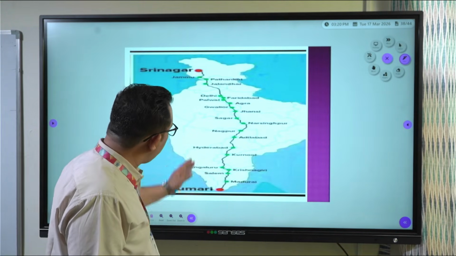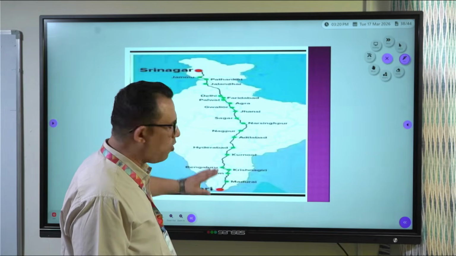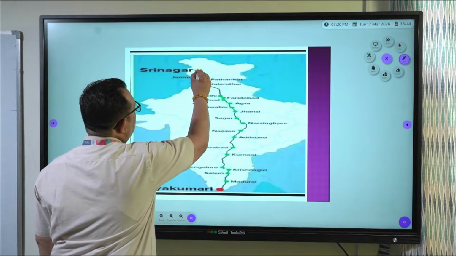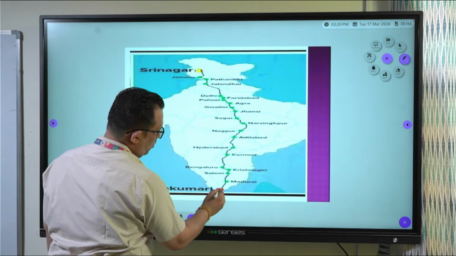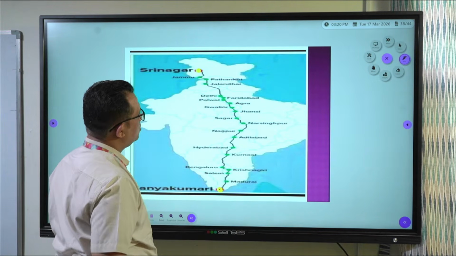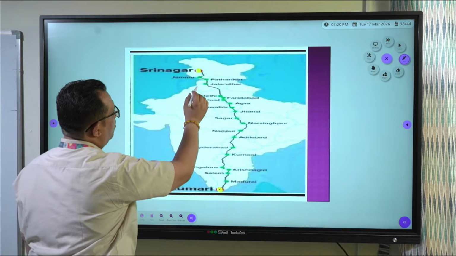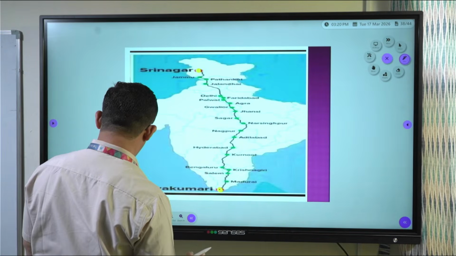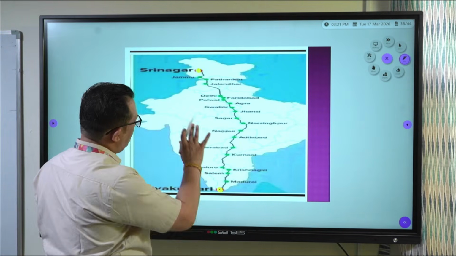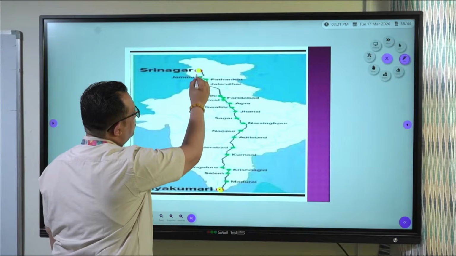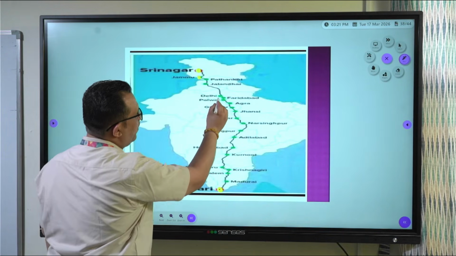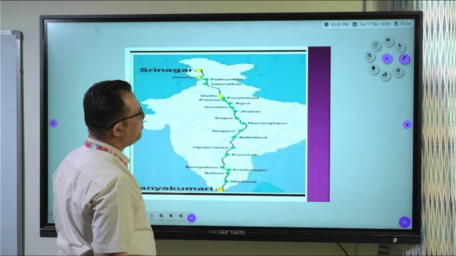The longest highway, or you can say north-south corridor, the thing is same. The question is same. It stretches from Srinagar to Kanyakumari. Now see the route. In Jammu Kashmir there is Jammu over here. Then you know where is Delhi. Show only the main points.